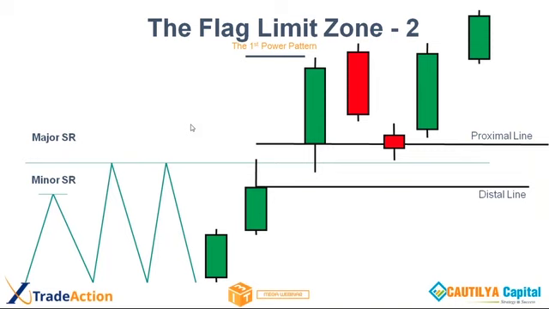So don't always look for a base formation. It can also be two wicks fighting out in between with the SR line in the middle. In the first case, there was a clear base and the high low of the base can be your zone. In the second case, the wick itself is a price rejection. The wick itself is an indication that there is a war, that the bulls did not get their orders filled. So you can take this kind of trade also.